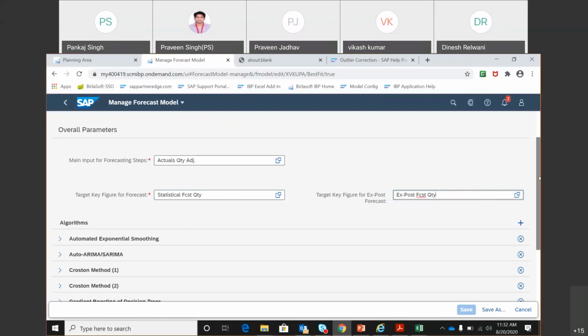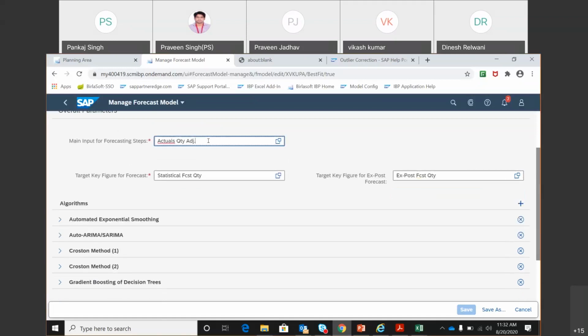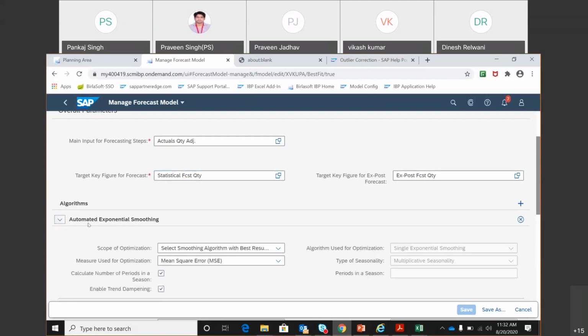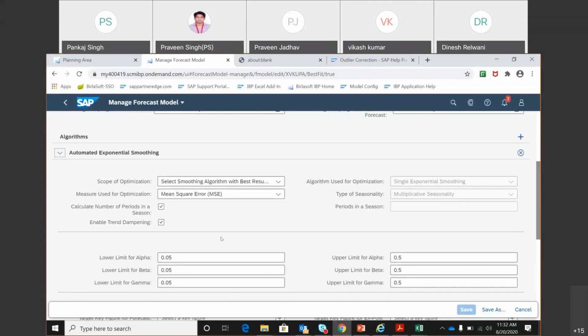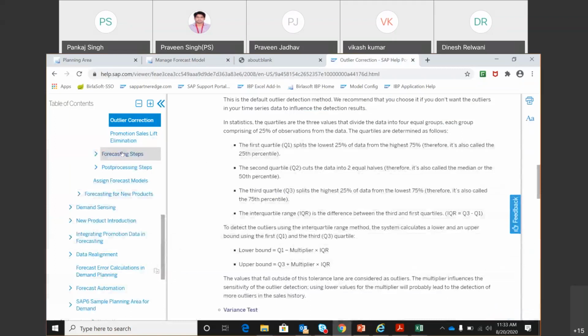Then you give the input for forecasting, the output key figure for forecasting, and then you give the algorithms. Which algorithm to use? Automated exponential smoothing is one algorithm which is going to generate the forecast. It will ask for some setup: what is alpha, what is beta, how much should be the gamma, and all that. And what is the impact of all this? That you can read over here. So, the forecasting step.